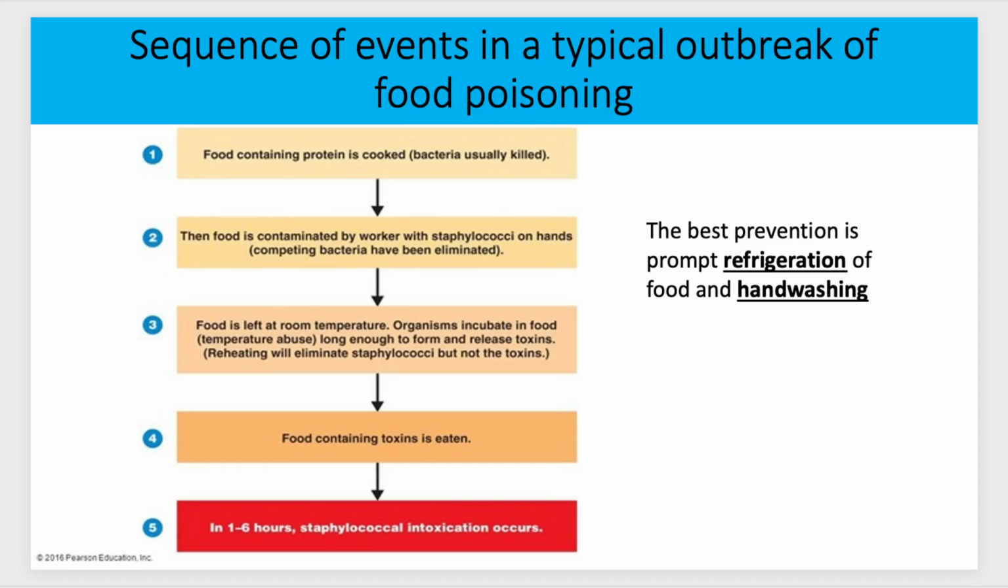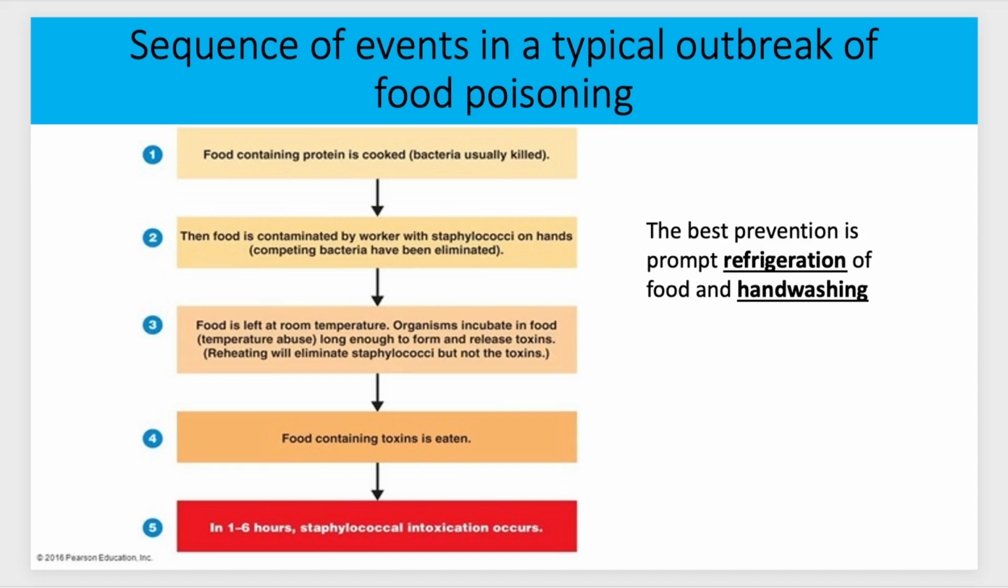So what this process looks like is the food containing protein is cooked, the bacteria may even be killed, then the food is contaminated by a worker. Maybe they don't wash their hands after going to the bathroom, or they've just touched some surfaces that had the bacteria on them. They prepare the food, and it's left out at room temperature, in that temperature danger zone. The organisms incubate and grow, release toxins, and then maybe the food is even reheated, but the toxins aren't going to be destroyed from that.